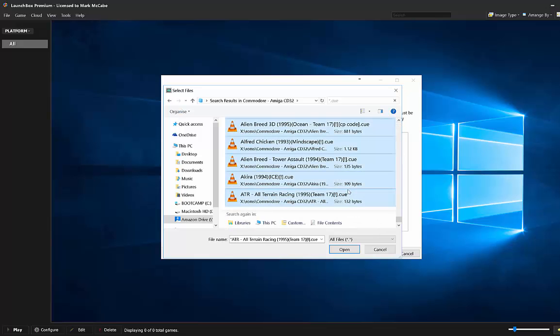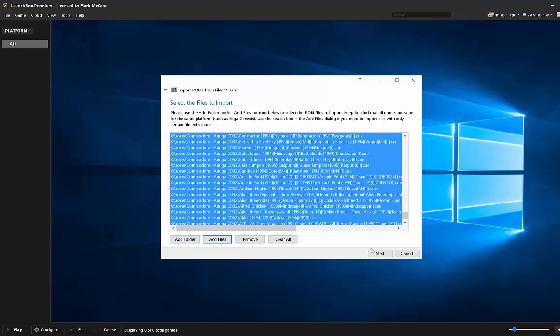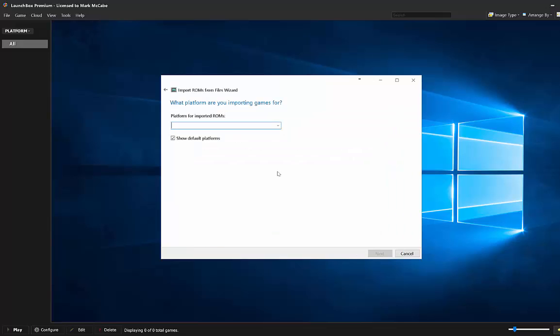So we will Control A to select all and open. This just takes a moment. Probably slower than doing it off a local drive because it's pulling the files from the Amazon cloud drive. There we go. So we will hit next, and we are importing Amiga CD32.